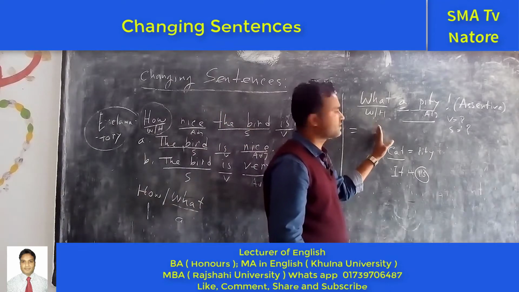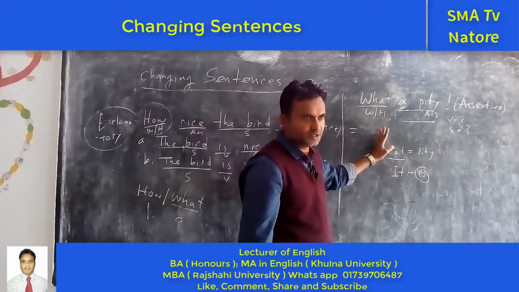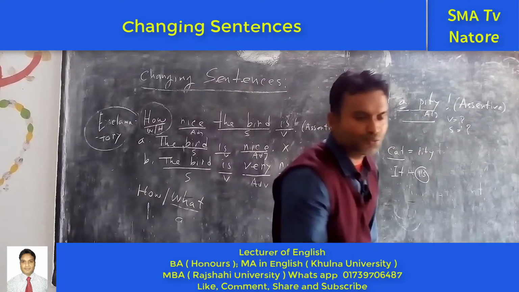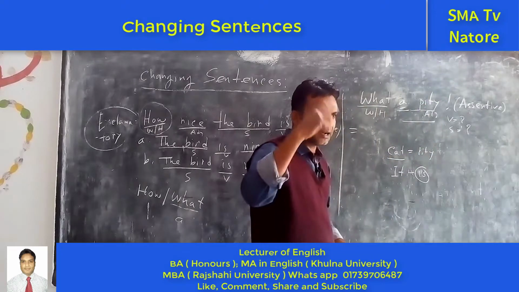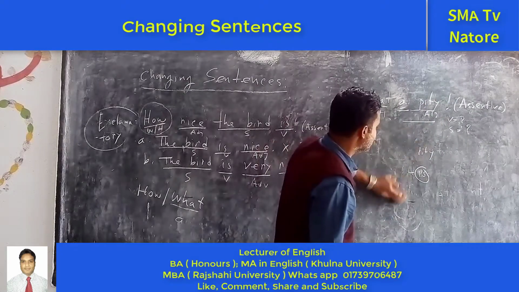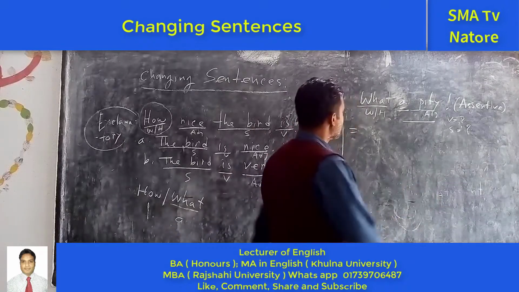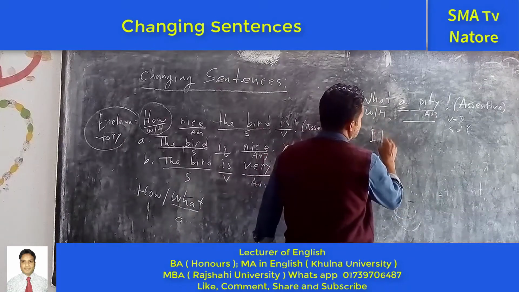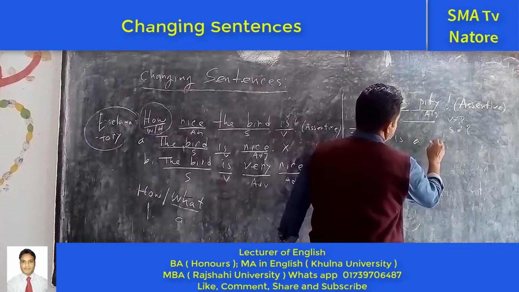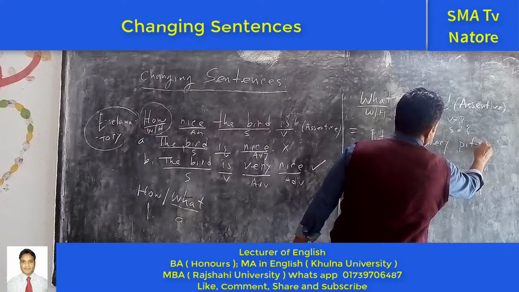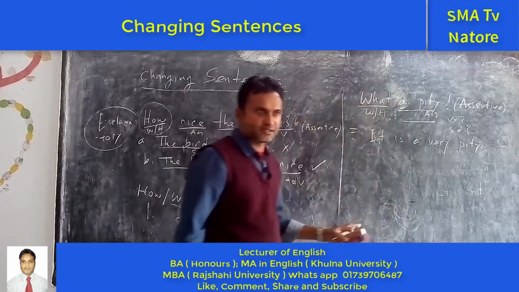So here the subject and the verb are omitted. For this reason, what should we do? We should identify the subject and the verb. So we take it, and the verb is. So here we can write down that it is a pity. So this is the right answer.